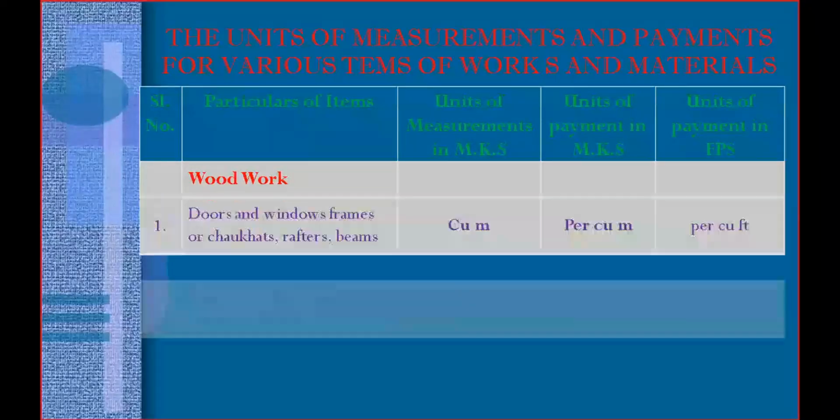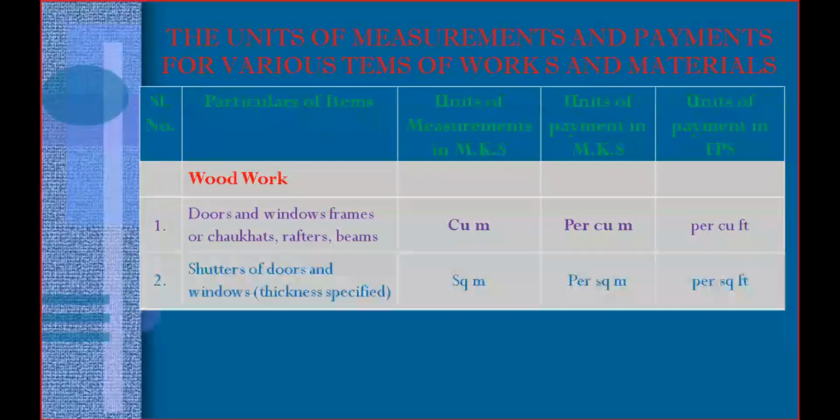And the shutters. Shutter of the door or window, you need to pay per square meter. This one also we have discussed in the last class. For the shutters, you need to calculate the quantity in square meter and pay per square meter.